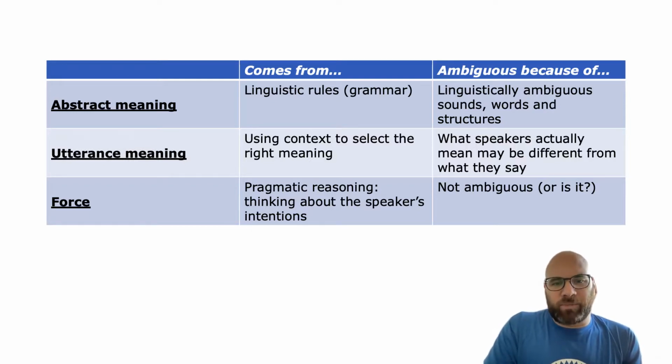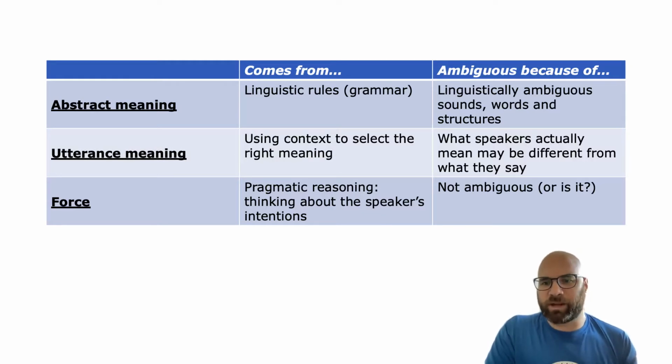So the last level of meaning is force, right? So that's what the person actually wants to communicate, what they actually mean by the thing that they said. And we get to force by doing what we would call pragmatic reasoning. We think about what the speaker intends, what the speaker believes, what the speaker wants, and figure out what message they're trying to tell us.